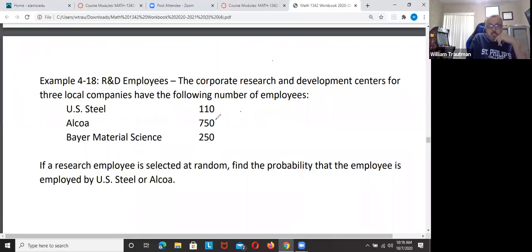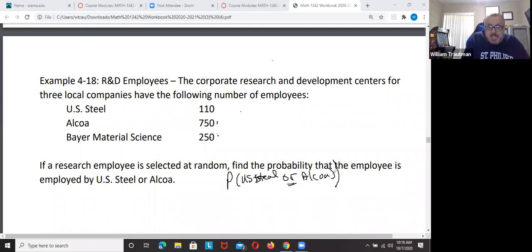U.S. Steel has 110, Alcoa 750, Bayer 250. If an employee is selected, find the probability that they're made by U.S. Steel or Alcoa. Do you see that the or is the phrase here?